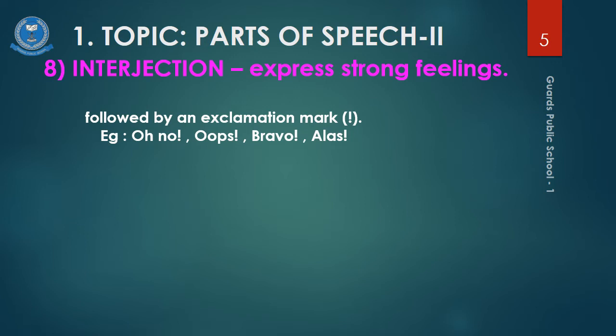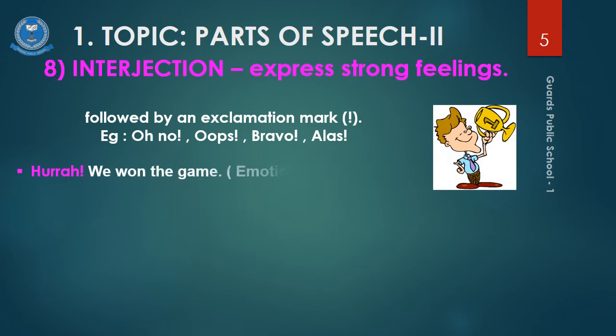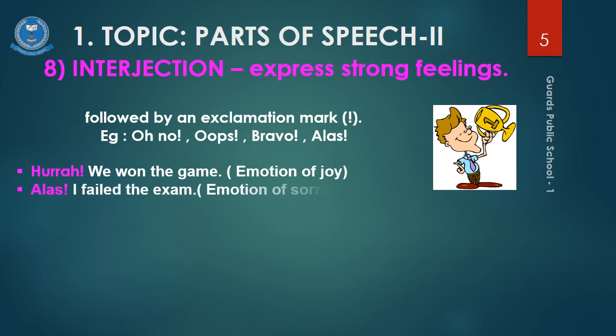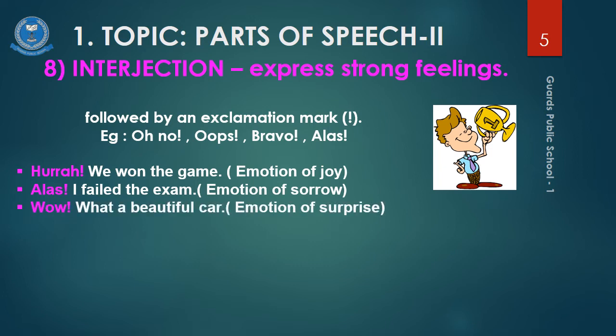So let's see the examples over here in the sentences. Hurrah, we won the game! See, this word hurrah is an interjection showing the emotion of joy. Alas, I failed the exam! In this, you see the last word followed by an exclamation mark is an emotion of sorrow. Wow, what a beautiful car! Here you see the emotion of surprise using wow. Wow is an interjection.